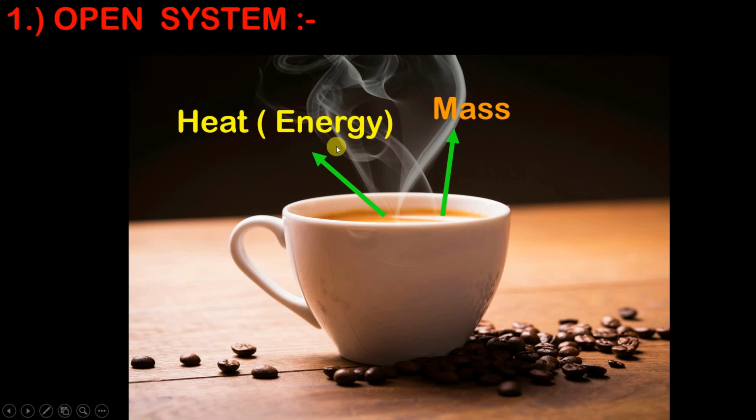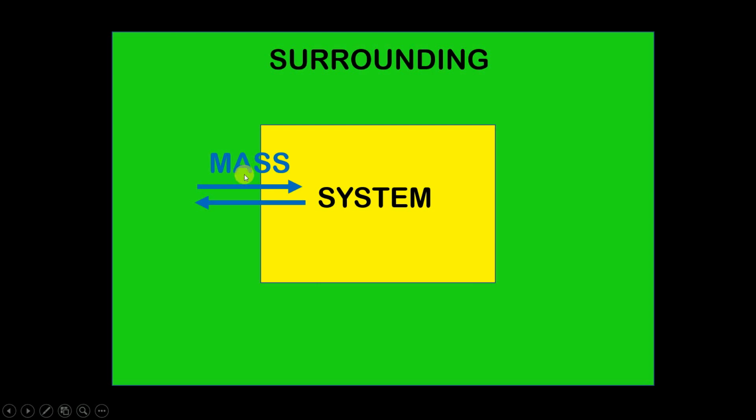So in short, can I say that a system is going to exchange energy with the surrounding. So guys, in an open system, if we consider this yellow color to be our system and this green color to be our surrounding, then in an open system, the system can exchange mass with the surrounding and it can also exchange energy with the surrounding. So I hope you are clear with the first type of system, that is nothing but open system.